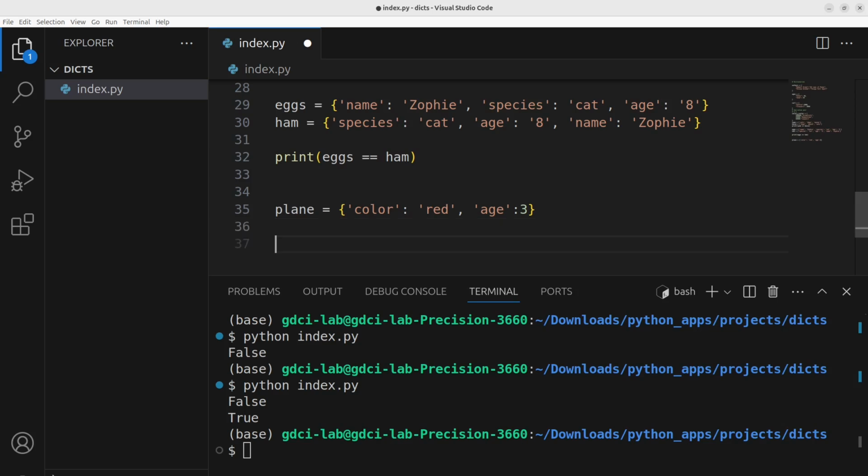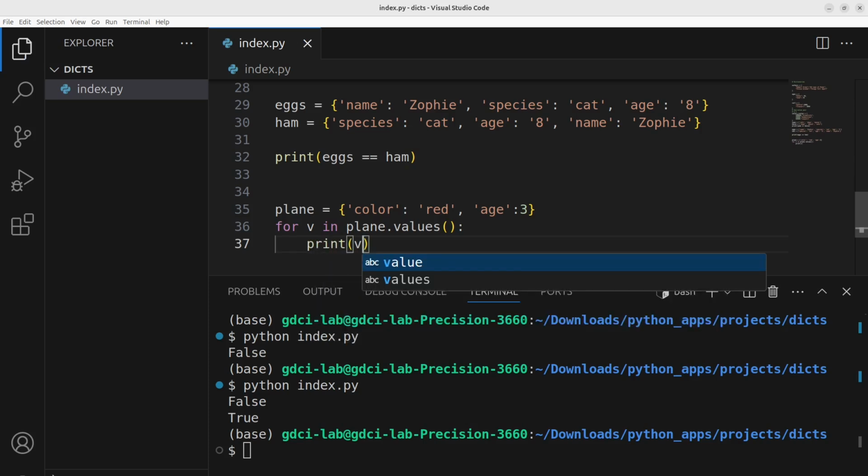So we want to use for loops to iterate through the items of a dictionary, for example, the keys and the values. So we can have, for the value v, I'll represent it by v, in the plane. How can we access the values? The dictionary has this method or function on it called .values with brackets there. And now we can print those values.